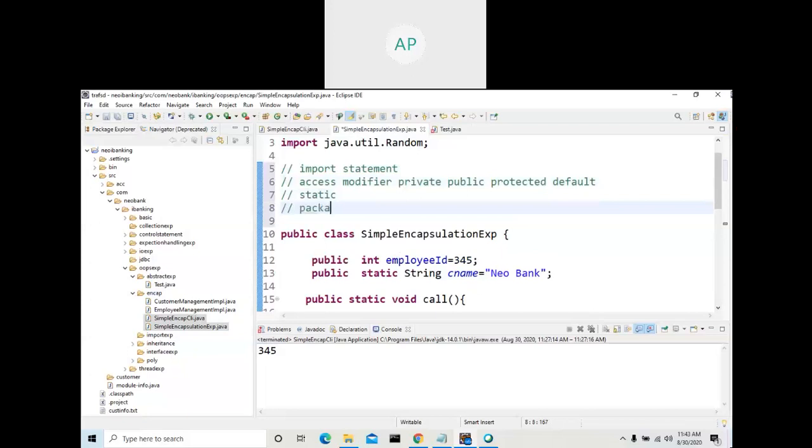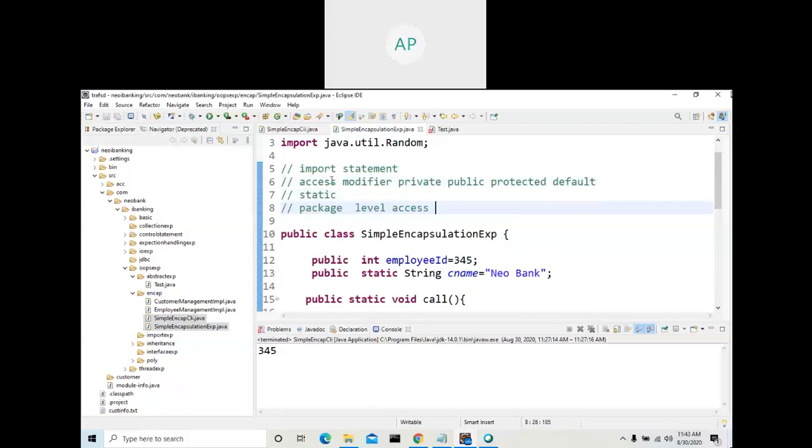Private, public, protected (I will explain it when we cover inheritance), and default. So these are the things. Static keyword: before a method and before a variable.